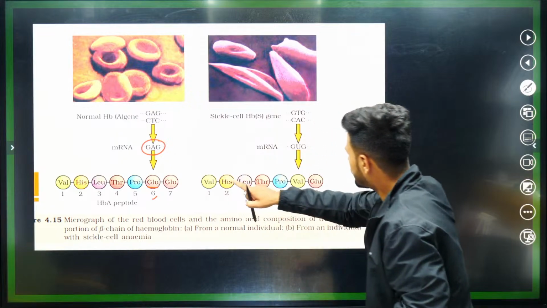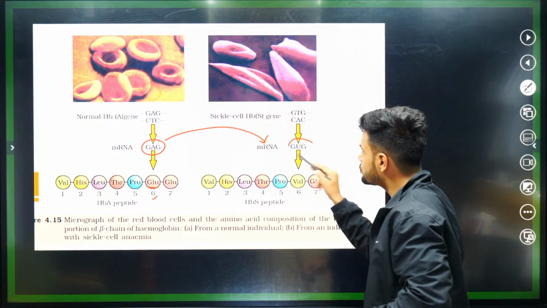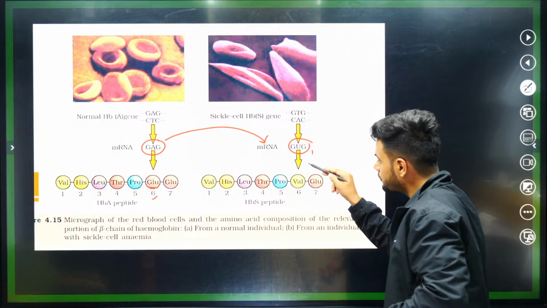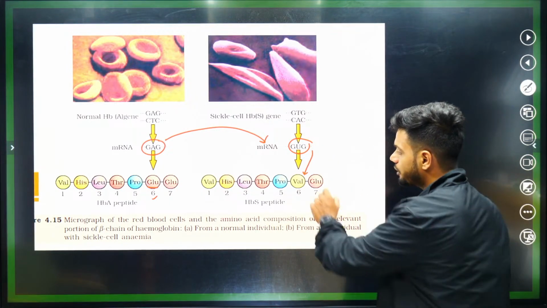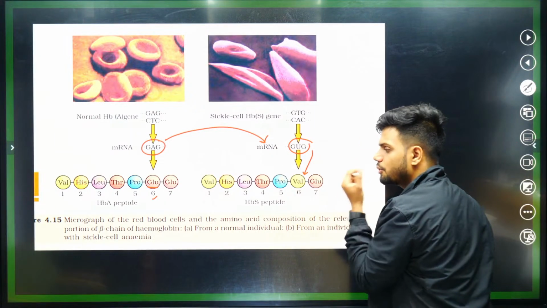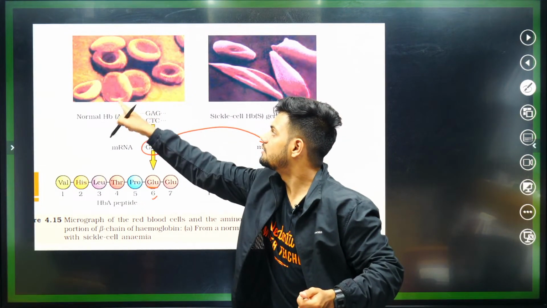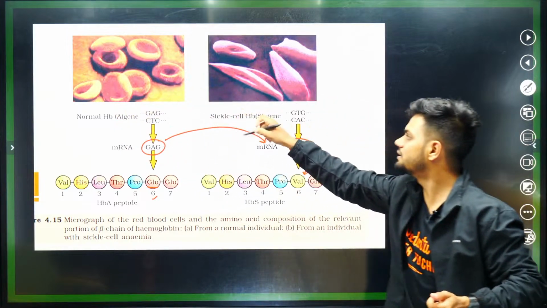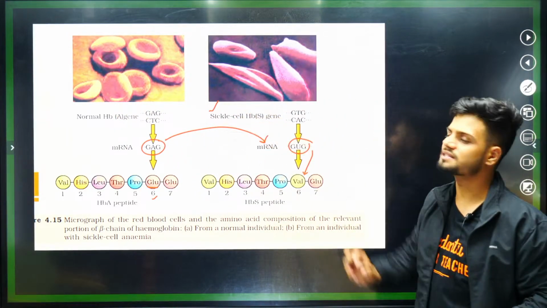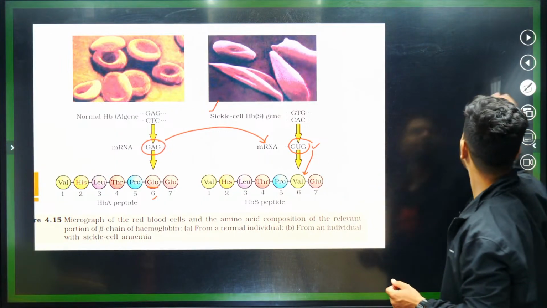Now GAG was replaced by GUG, that is coding for valine now. Because of this one small point mutation, the normal red blood cell is getting converted to a sickle shaped cell. That is because of GUG, which codes for valine.